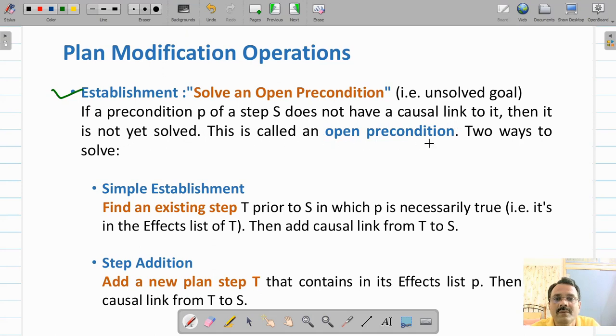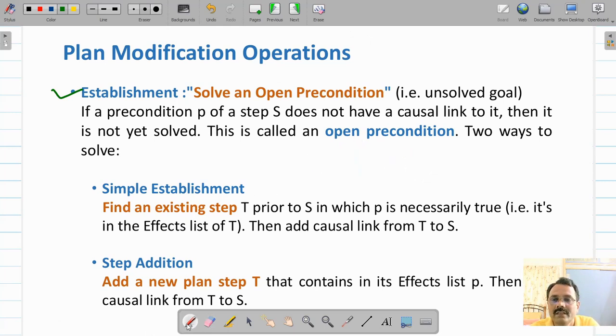This is called an open precondition. For example, there is a step S whose precondition is P, but this P is not solved. Then we say that it's an open precondition. So here you will have to introduce some step in such a way that will make this P true.